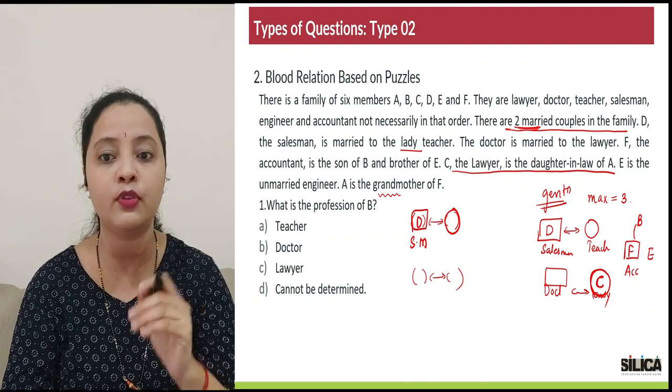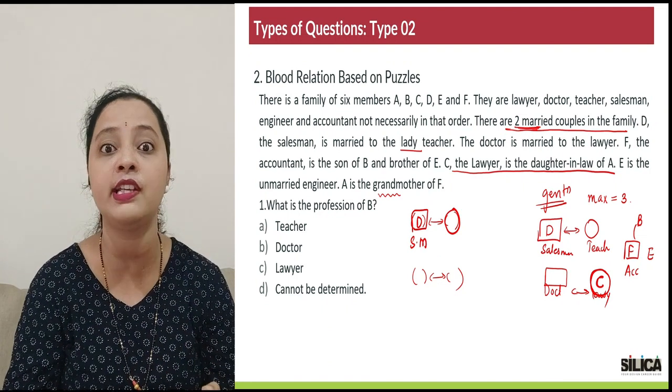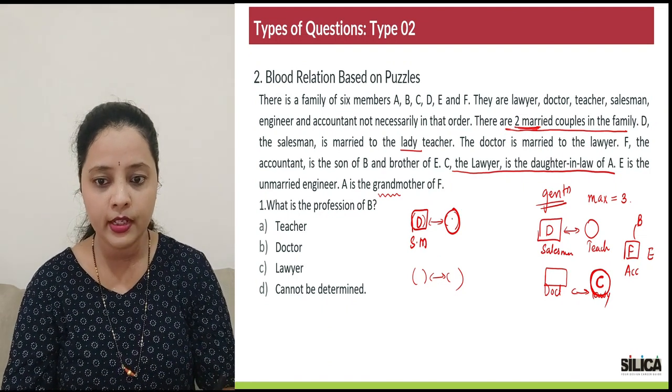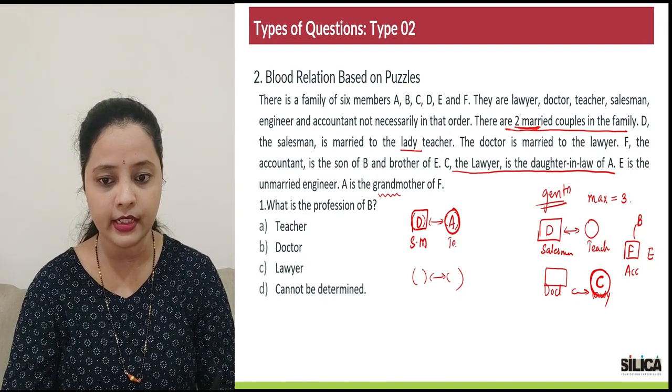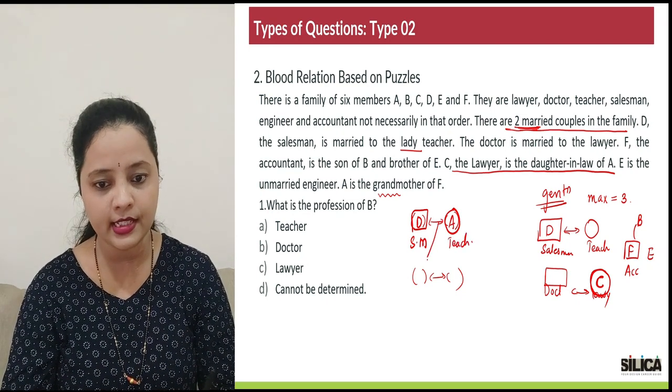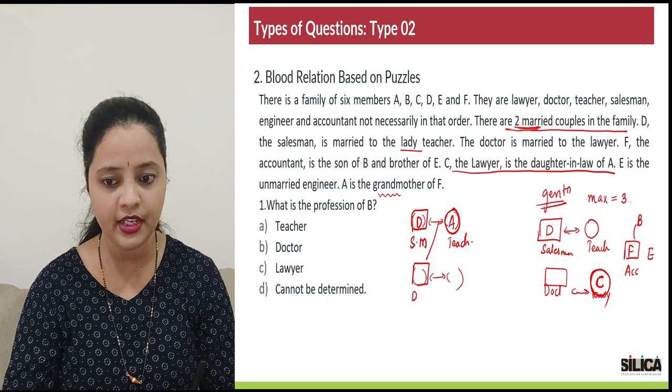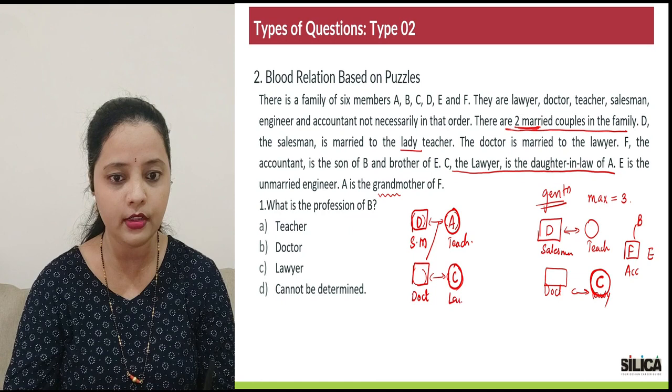Why? Otherwise that will clash with the number of members in the family. There are only 6 members. Getting that? So by default I'll have to place A as the grandmother, who is the teacher. Then they have a son who is the doctor. We are yet to figure out who is the doctor. And their daughter-in-law is C, who is the lawyer.